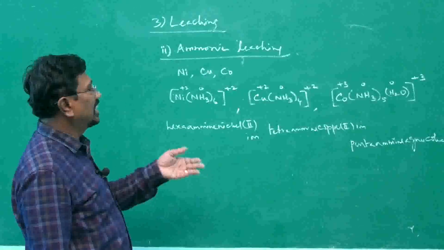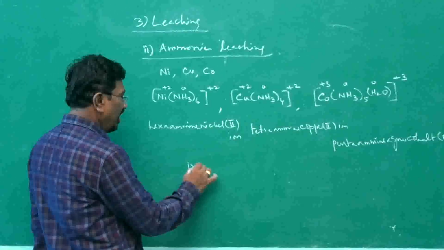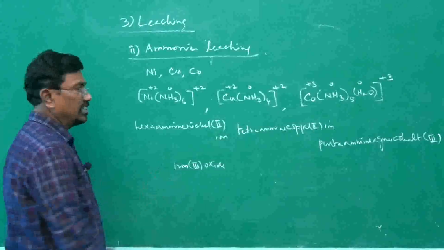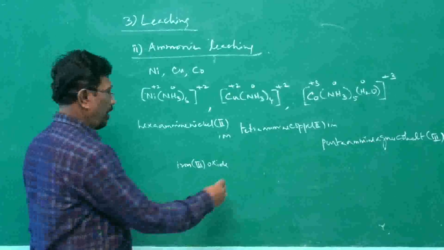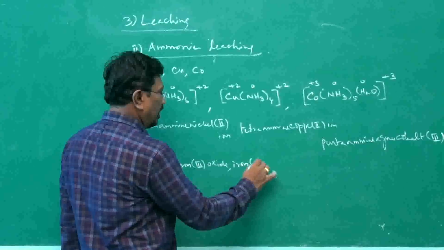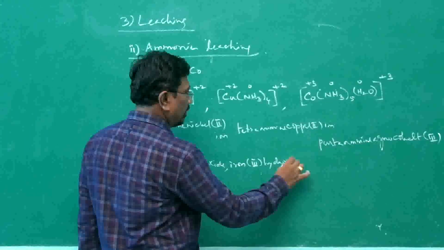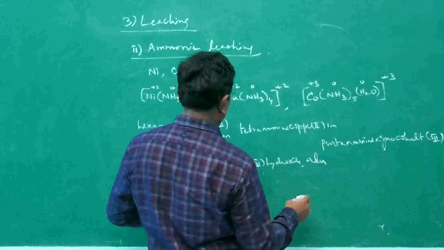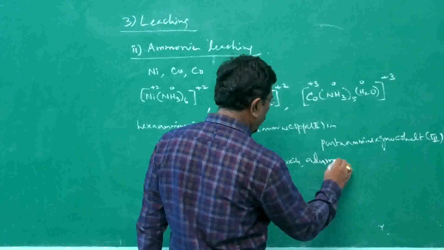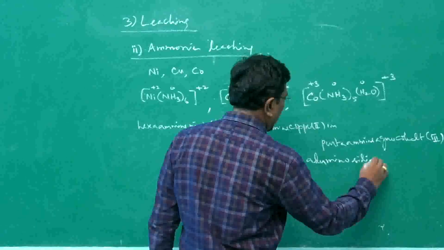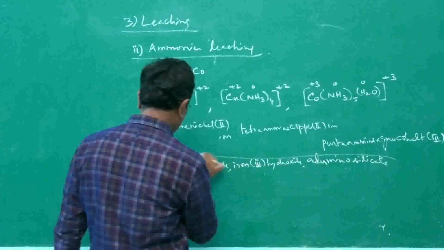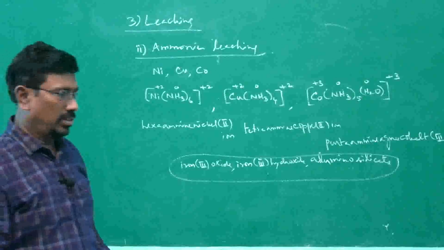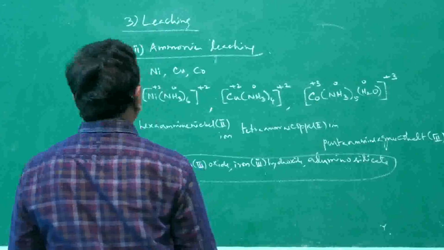The impurities, the gangue present, are mainly ferric oxide, iron(III) oxide. Iron in the +2 oxidation state is ferrous, and in the +3 oxidation state ferric. And then iron(III) hydroxide, that is ferric hydroxide. And then aluminosilicate, as we have seen in the leaching of gold by the cyanide method. There also we have seen aluminosilicate as gangue. So these materials are removed in the form of gangue. That is ammonia leaching.